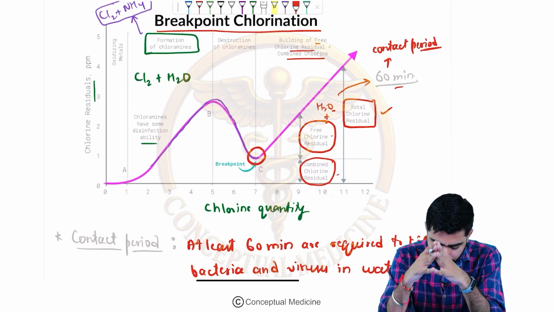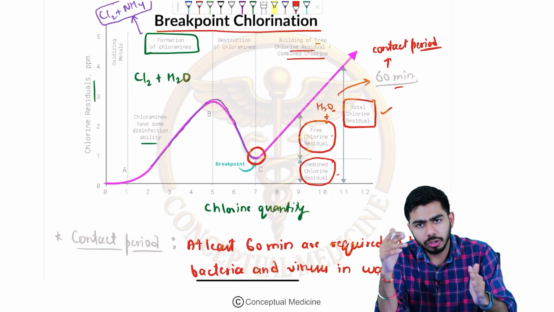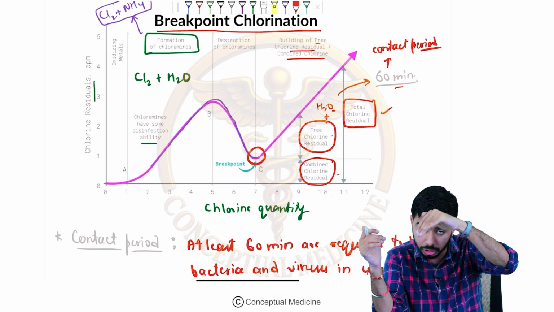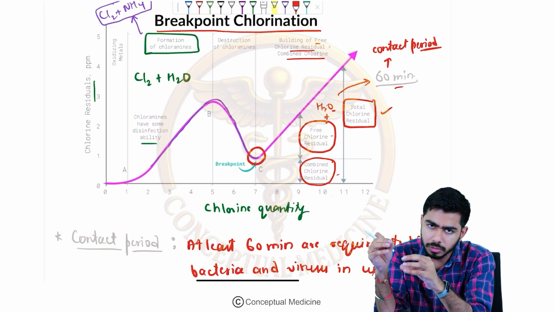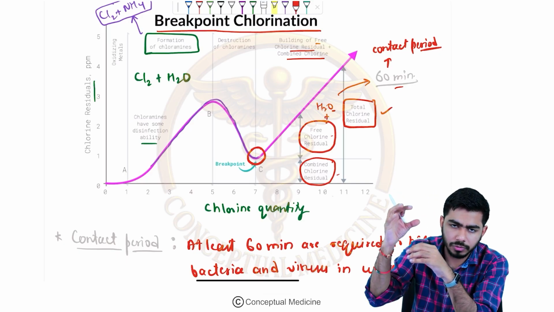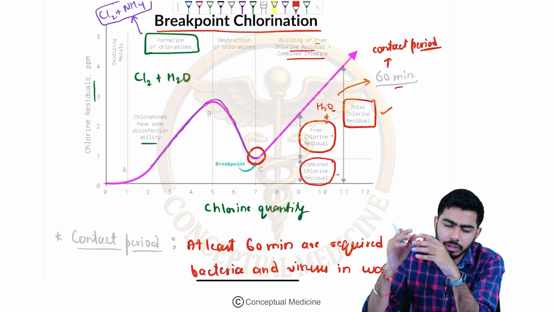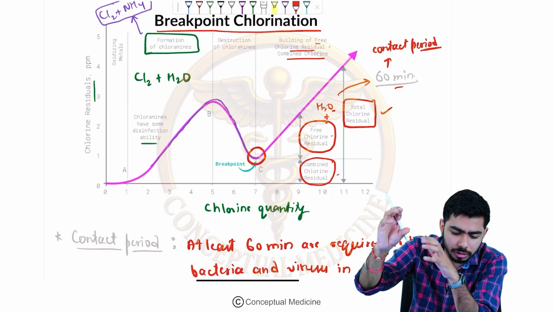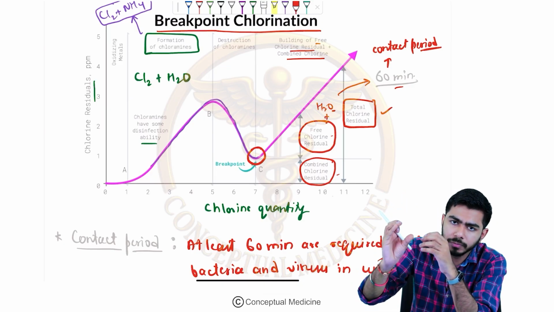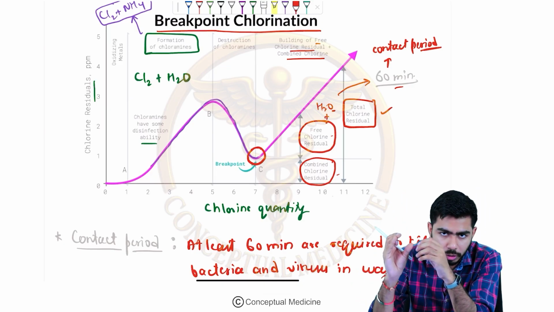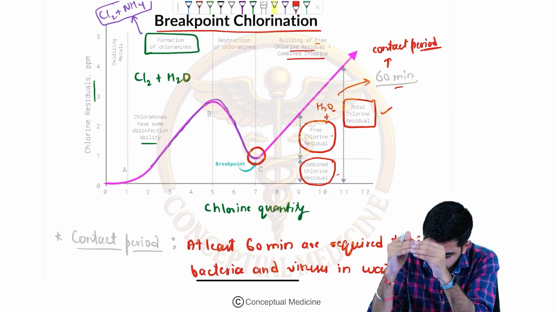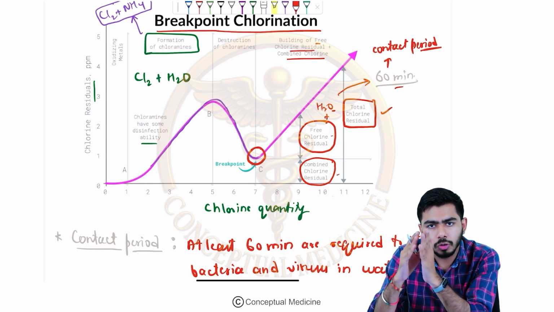In the graph, first we have the formation of chloramine, then the destruction of chloramine. Then the breakpoint comes. After the breakpoint, you have the formation of free residual chlorine and combined residual chlorine. In total, we call that total residual chlorine, right?